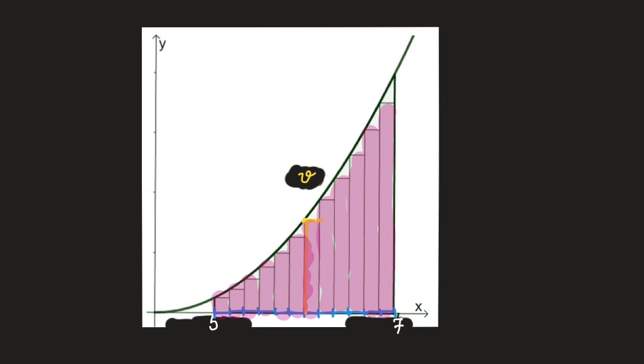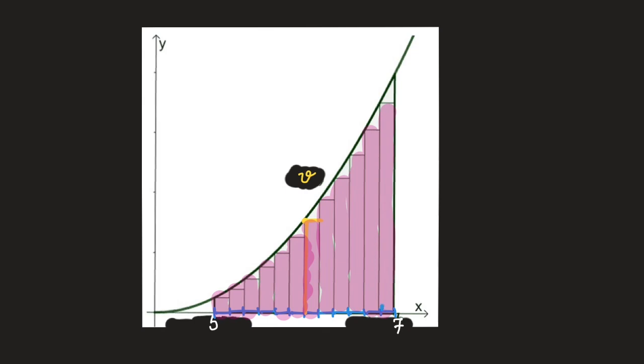Now, when the intervals become infinitely small, that is, think of it as the interval shrinking to a point, or as the non-standard analysts say it, when the interval has infinitesimal length, then the approximation is most accurate. It's actually going to be an equality. And the total distance traveled is actually going to be equal to the sum of the areas of the rectangles.